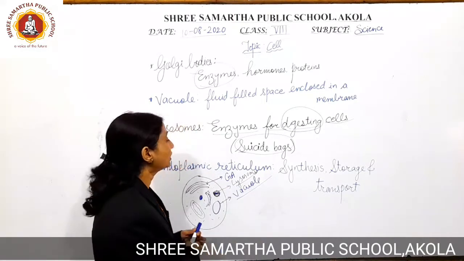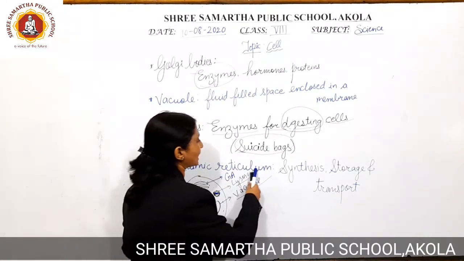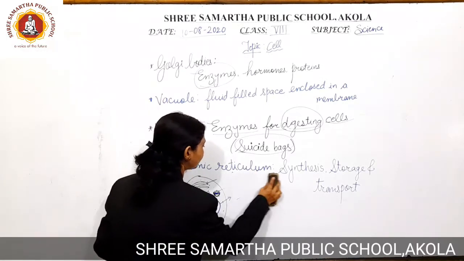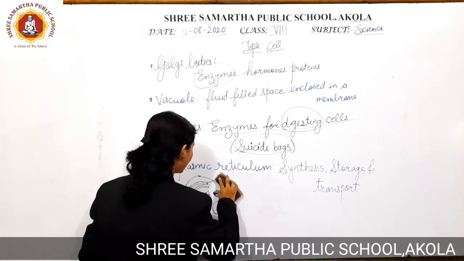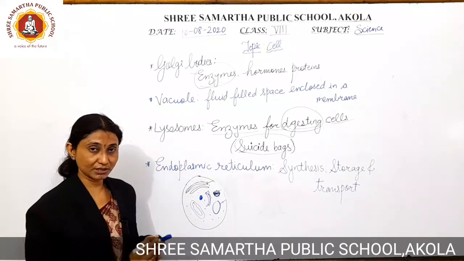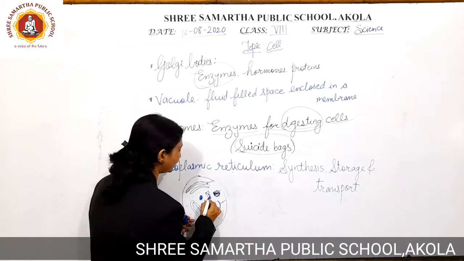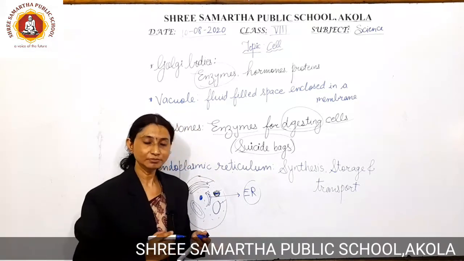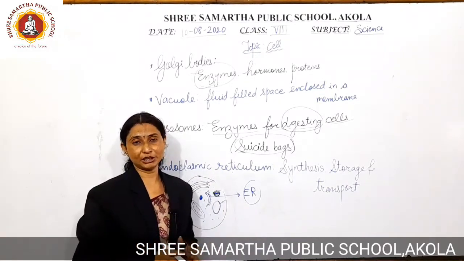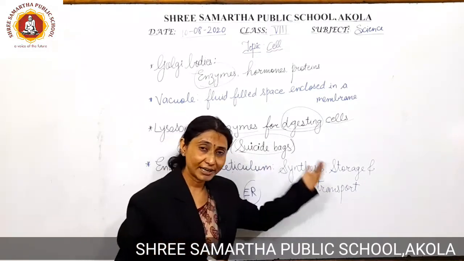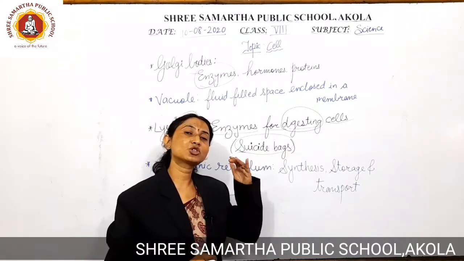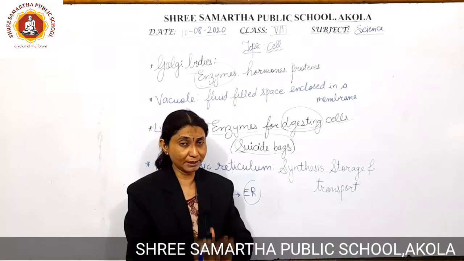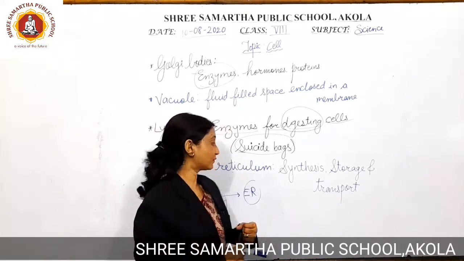Next one we will see. The next one is endoplasmic reticulum. Now what is this endoplasmic reticulum? These are also certain structures which are present. See here, endoplasmic reticulum in the cell body. This particular structure is called endoplasmic reticulum. It can be rough endoplasmic reticulum, or it can be smooth endoplasmic reticulum. Both of them have certain specified functions.